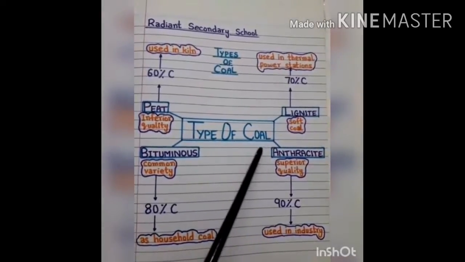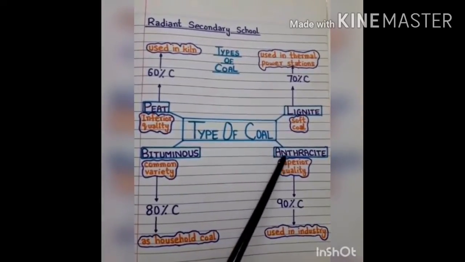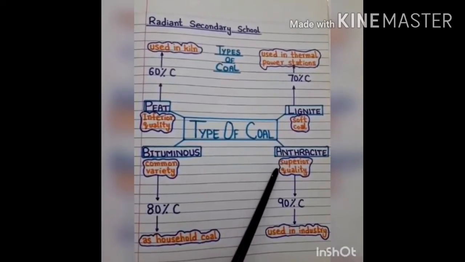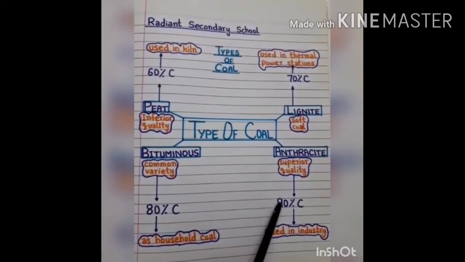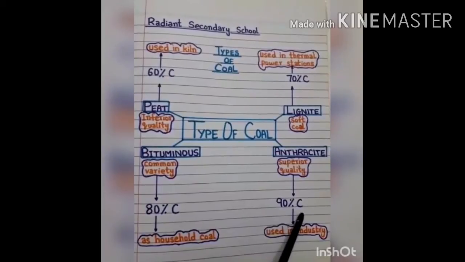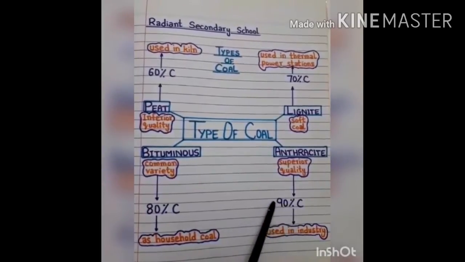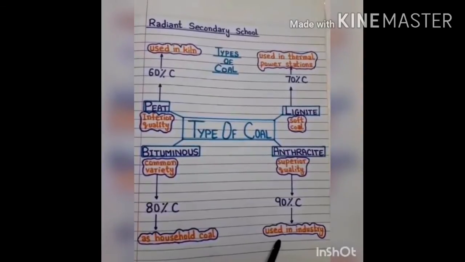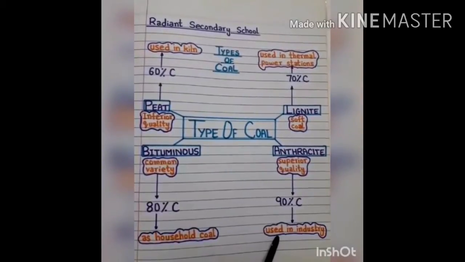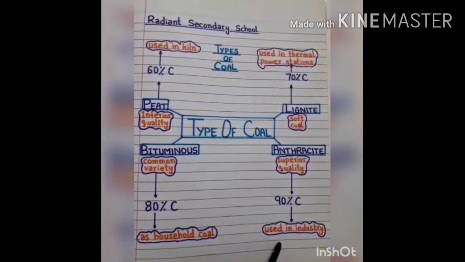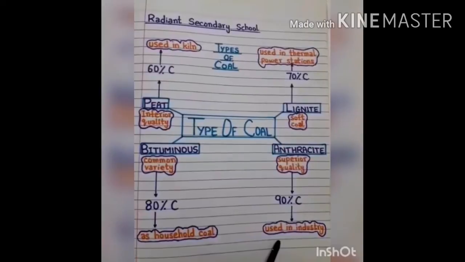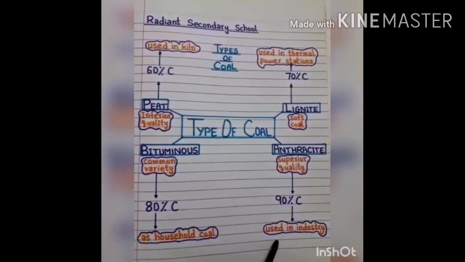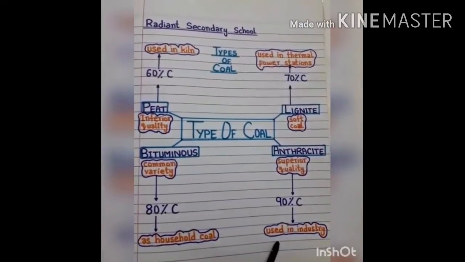Now, the fourth type of coal is anthracite. It is superior quality coal. It has 90% carbon content in it, and mostly anthracite is used in industries, for example, cement industry and steel manufacturing, etc. Now, you will see a video which will help you in further understanding of the formation of coal.